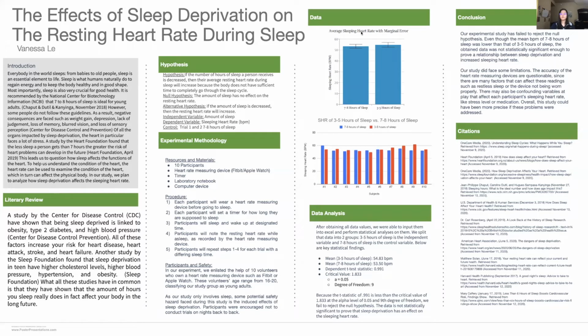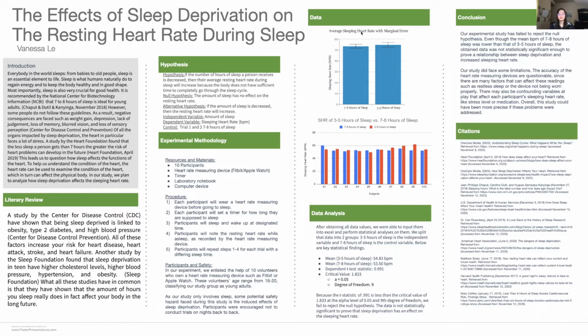I have included the graphs of the data I have compiled. The first graph shows the average sleeping heart rate with marginal error, while the second graph shows the sleeping heart rate of 3 to 5 hours of sleep versus 7 to 8 hours of sleep among the participants.